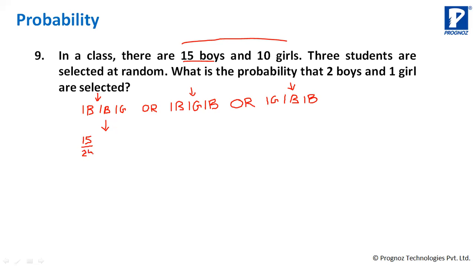Boy, पहला बार यही आएगा. Now at this point, you have taken out one boy, so now number of boys left is only 14. See, when I say 1B, 1B, 1G, it means one boy and one girl. And हमेशा multiplication हो जाएगा. So now taking out one more boy will be 14 by 24.